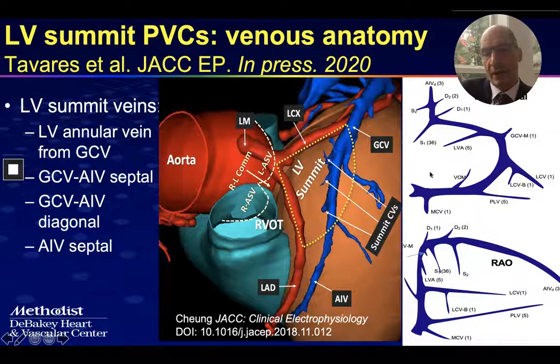The scheme includes, in an LAO caudal view, an annular vein that arises from the great cardiac vein and goes along the mitral annulus. And then as the great cardiac vein becomes the anterior interventricular vein, there are septal branches as well as diagonal branches. Septal would be these veins that go deep into the septum, also called summit communicating veins, and diagonal veins will be the ones that go towards the LV.